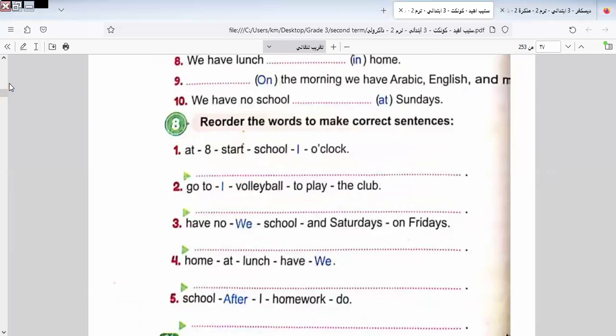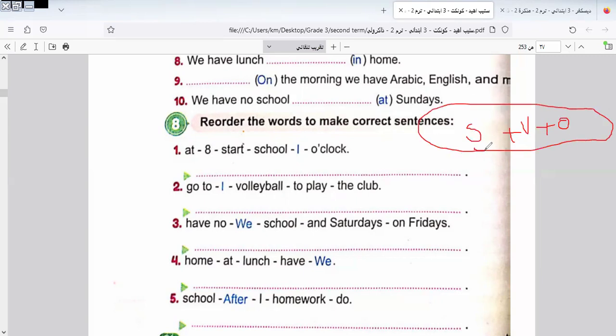Here we have the question that I would like to know: subject plus verb plus object. I think all of us know this rule. I explained it many times. In the question, what can I do? I replace the verb instead of the subject. Let's answer this question together. I answer two, and I will leave the rest for you to do by yourself.